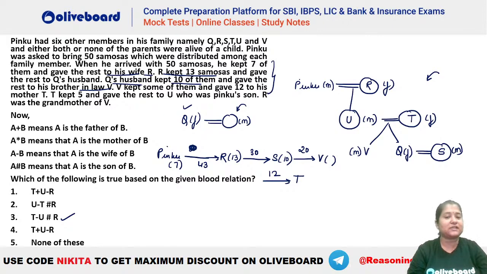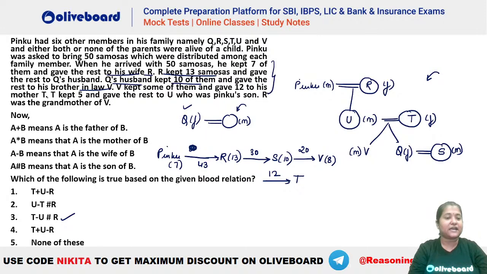V ने कितने समोसे रखे हैं अपने पास? Because he received 20 samosas. He is giving away 12 samosas. That means how many did V keep here? V ने कितने समोसे रखे guys? How many did he keep? You can see that will be 20 minus 12. That is equal to how much? 8. So that means we kept 8 samosas in here.